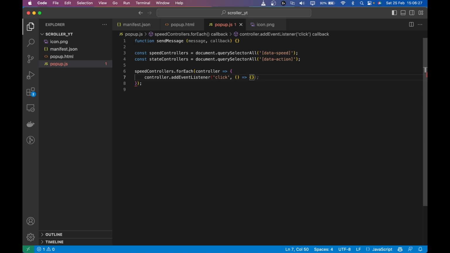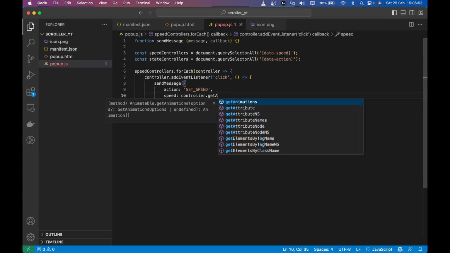So controller click, and then I'm going to send a message. So sendMessage, and inside sendMessage, what I'm going to do is I'm going to send an action called setSpeed, and then the speed will be controller.getAttribute.